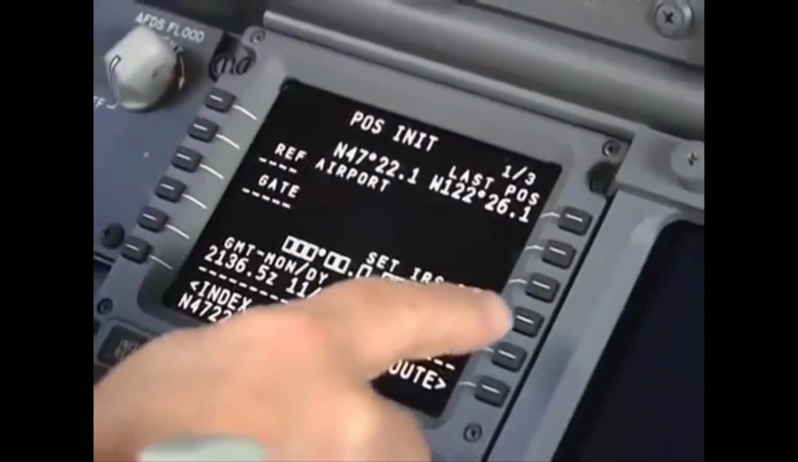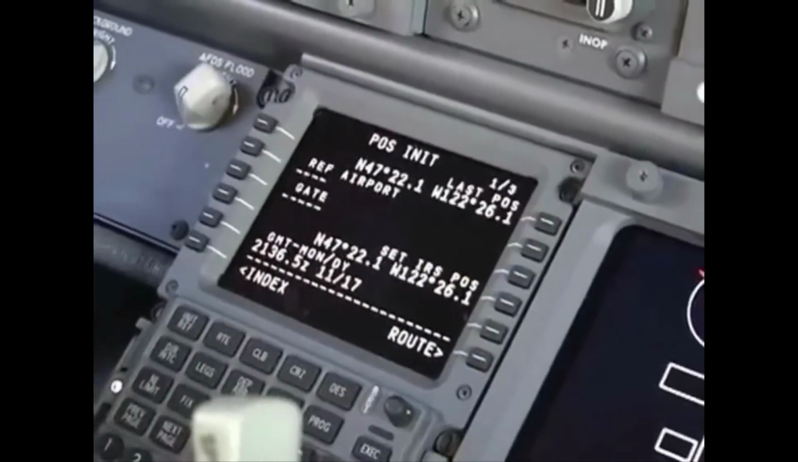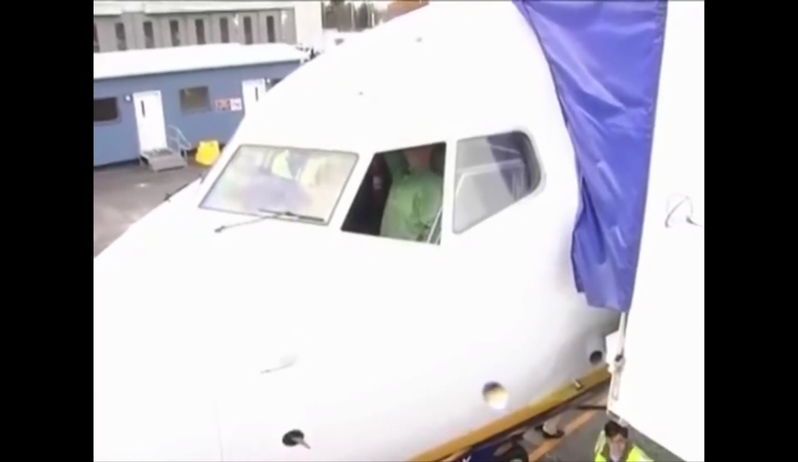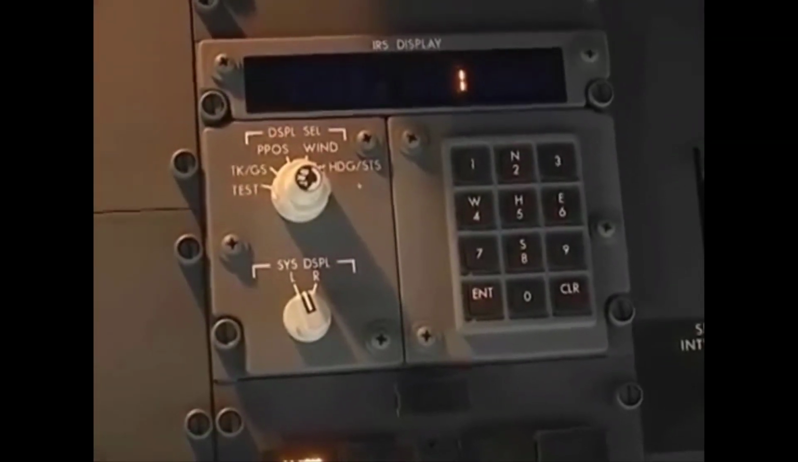Initializing the ADIRU isn't hard, but you have to do it right. Take care to enter the position data correctly, keep the aircraft stationary, and give the procedure enough time to complete. For more details about ADIRU alignment, refer to the pilot's guide or the aircraft maintenance manual.